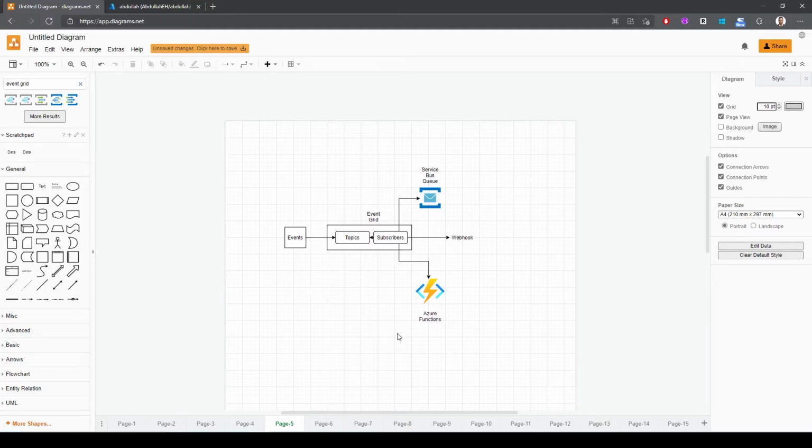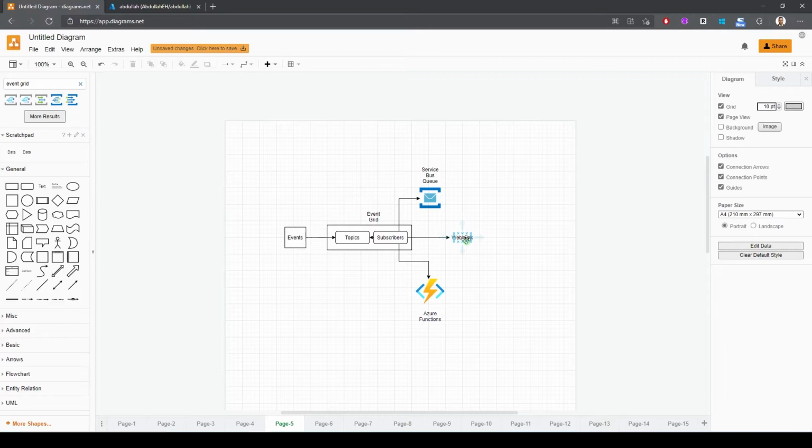Now let's talk about Azure Event Grid. Azure Event Grid is an event routing service, meaning it is a service where you publish events to topics and it routes those events to subscribers, which then can trigger certain outputs like Azure Function or Webhook, for example.